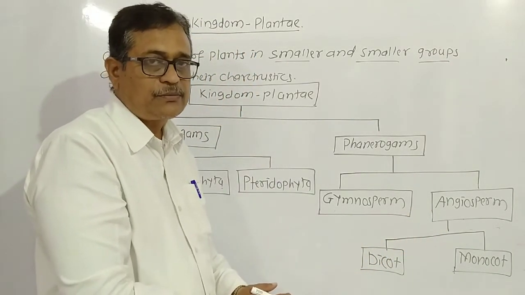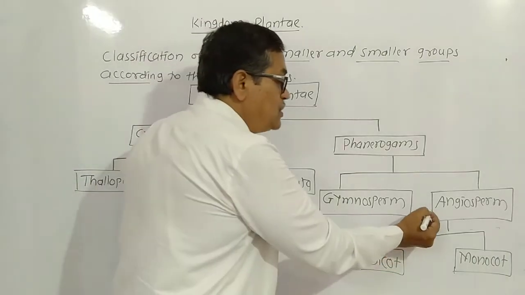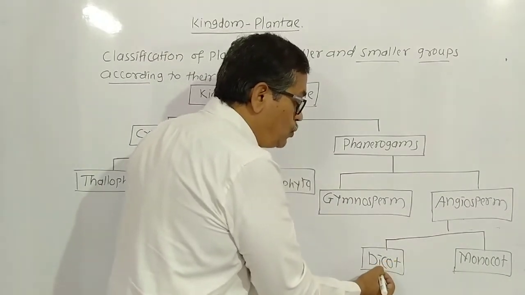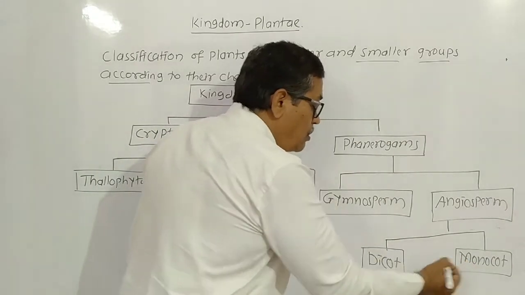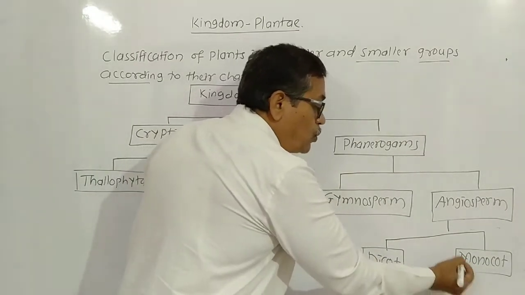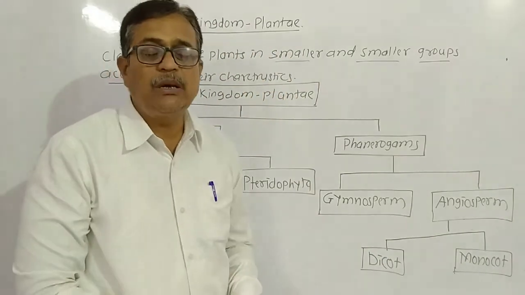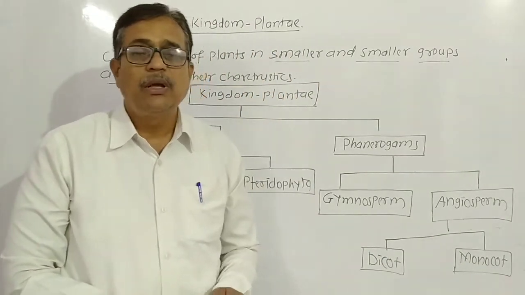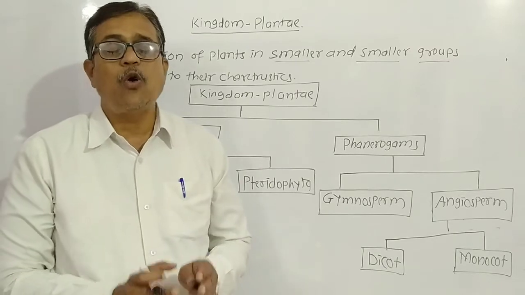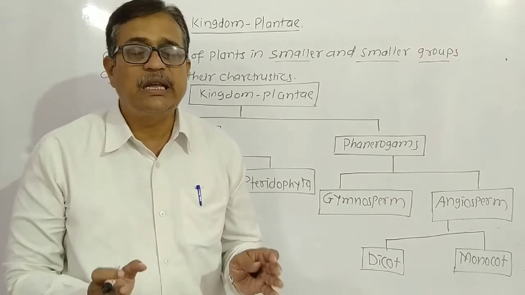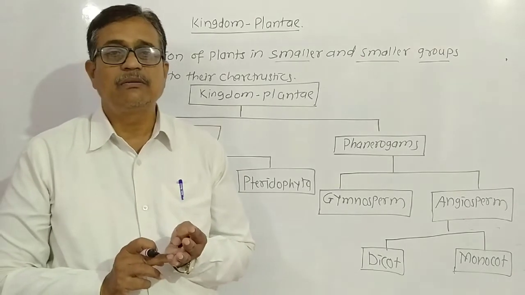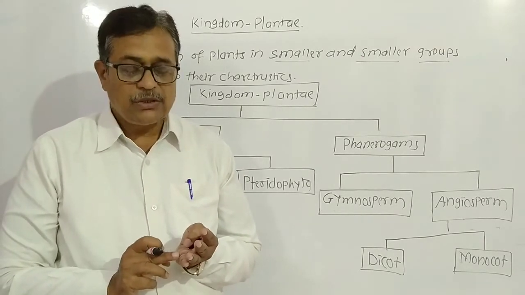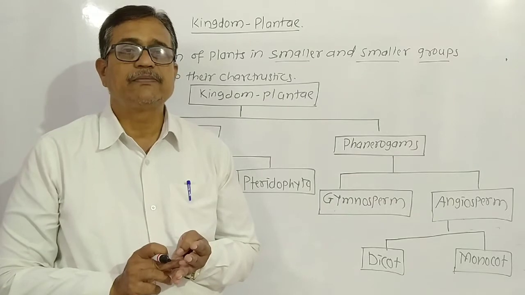Then again, angiosperm can be classified into two types, dicotyledon and monocotyledon, or dicot and monocot. What is the meaning of dicot or monocot? It depends upon how many cotyledons are in the seed. For example, we use wheat, we make the flour of wheat, jawar, bajra, rice.